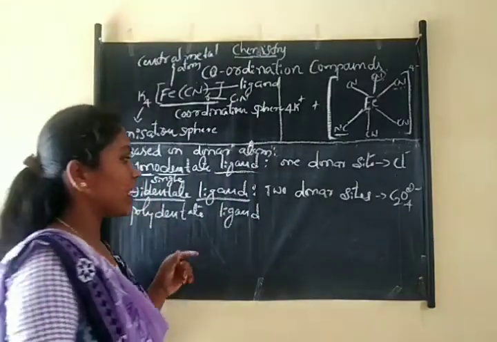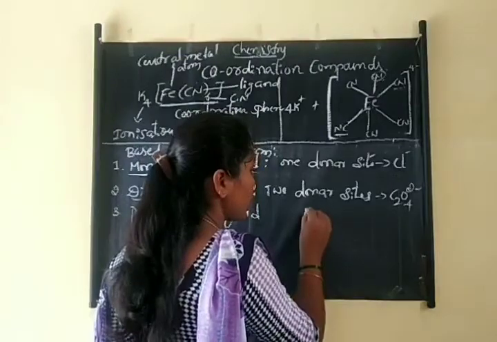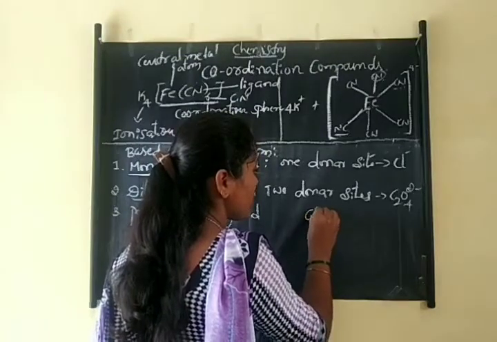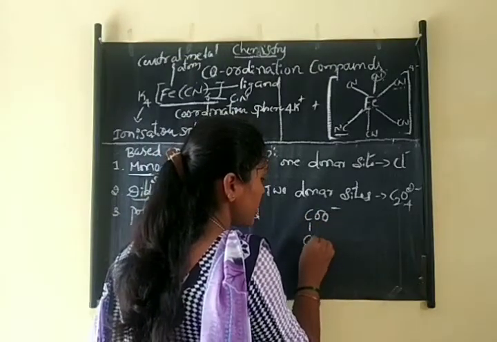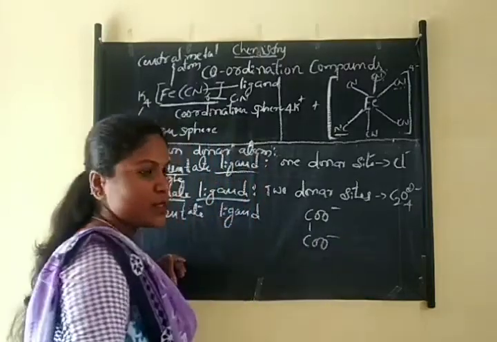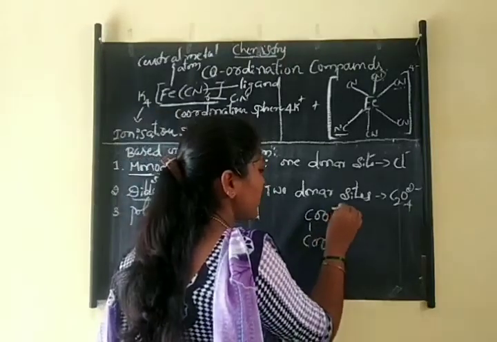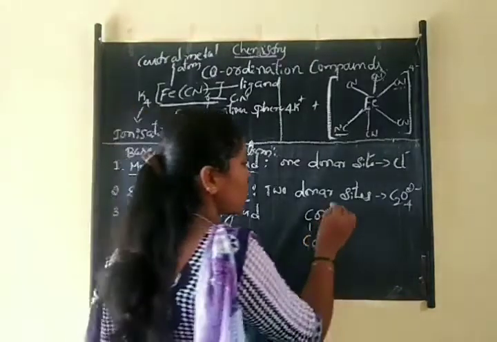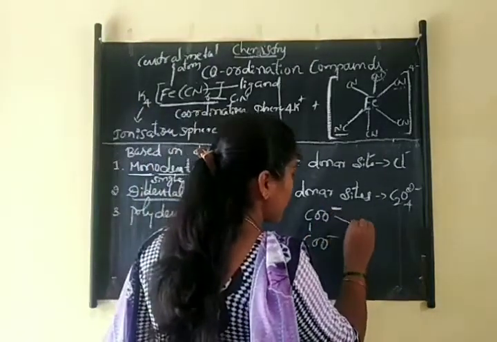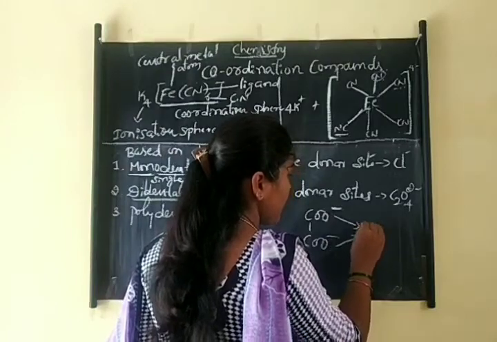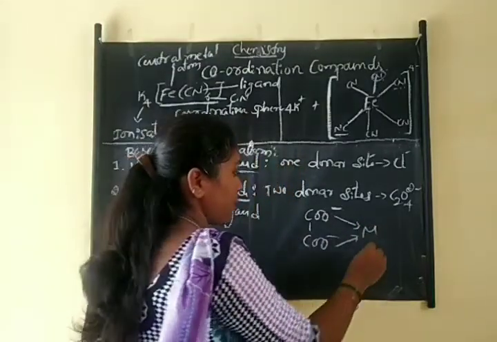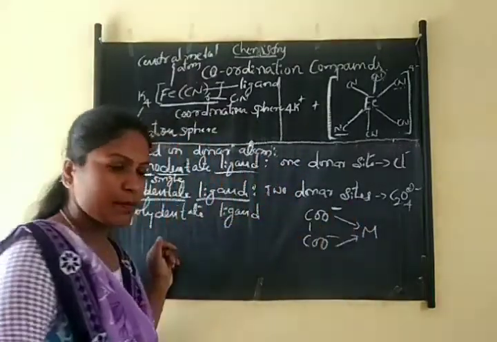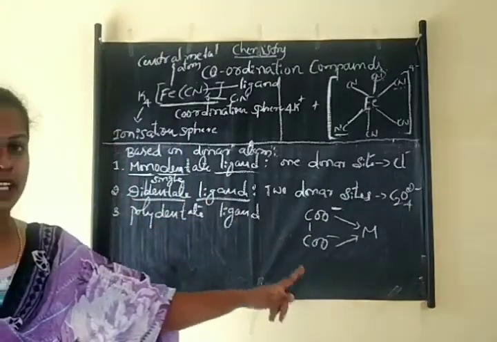If you look at it, C2O4 is oxalato, COO minus, COO minus. So here the ligand has two donor sites, that is, it donates two lone pairs of electrons to the metal atom. Right? That is an example for didentate ligand.